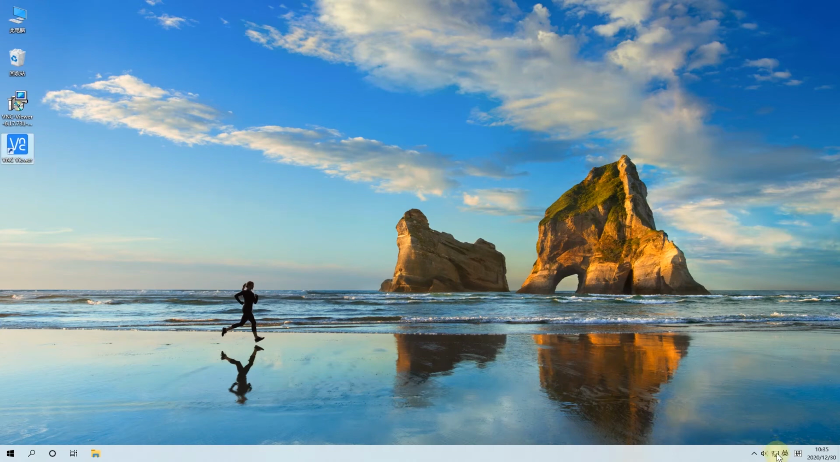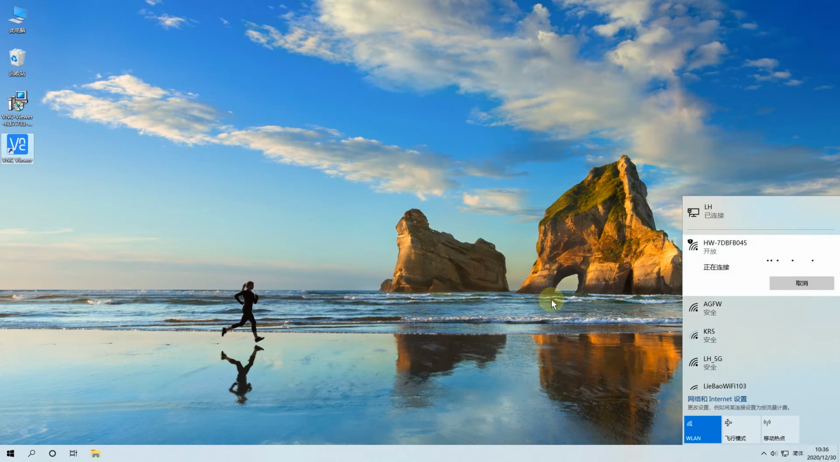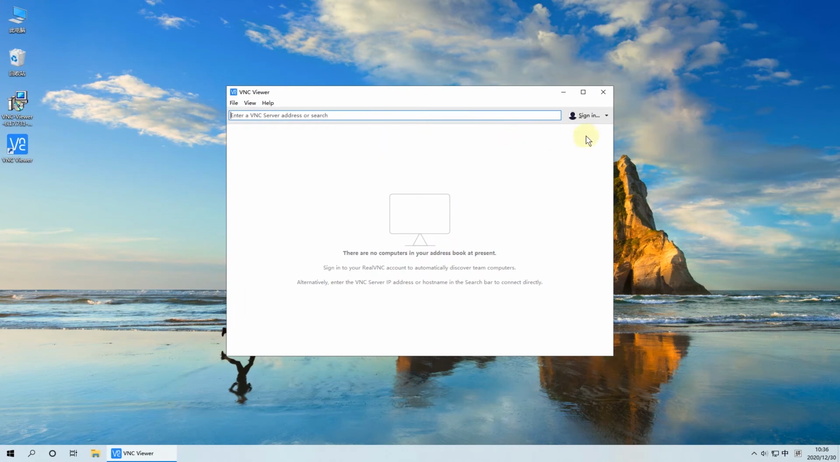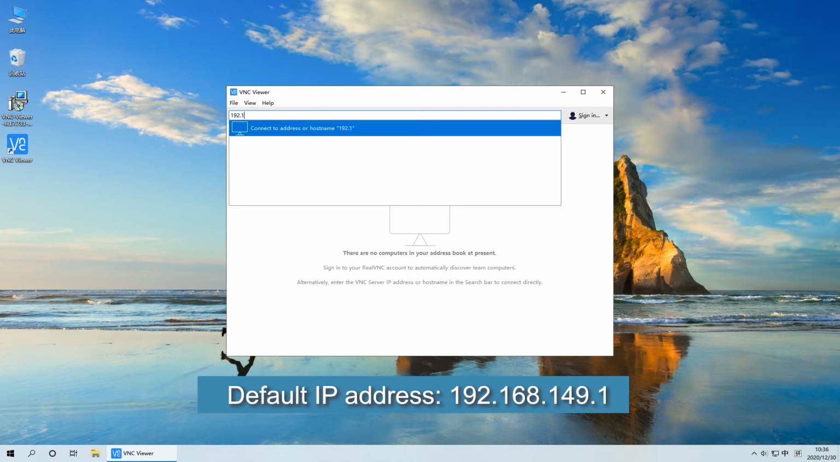After installing, connect to the Wi-Fi hotspot with the first letters HW. Double-click to open VNC. Enter the default IP address of the Raspberry Pi in the VNC viewer. Then press Enter.